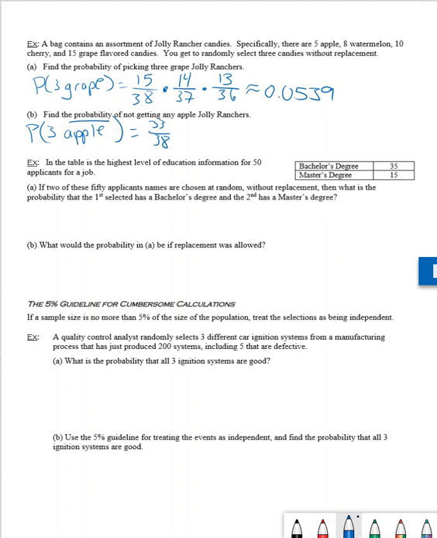If we select one of them, our next selection is going to be only 32 of the remaining candies. 32 are not apples out of the 37. We can select one. And then the last one, there's only 31 out of the remaining 36 that are not apple Jolly Ranchers. This now gives us a probability of 0.647.